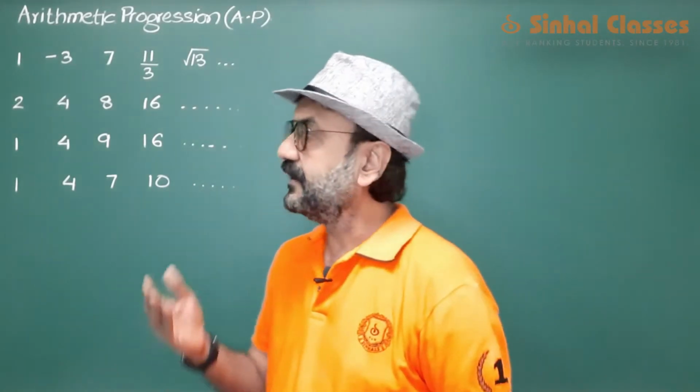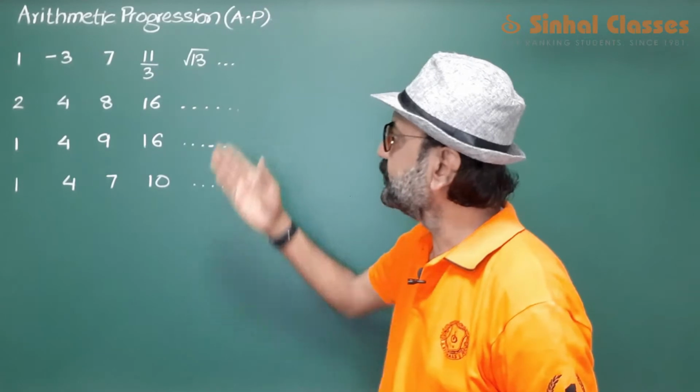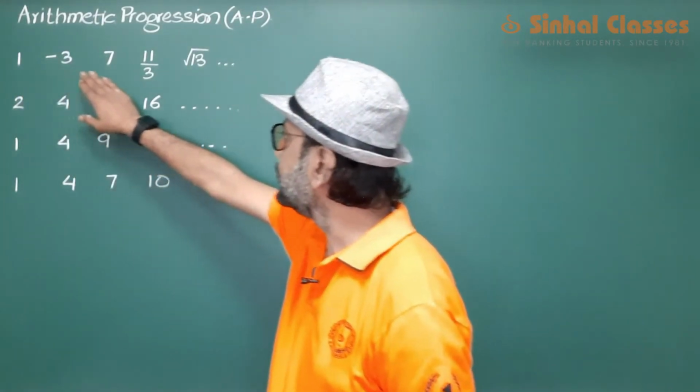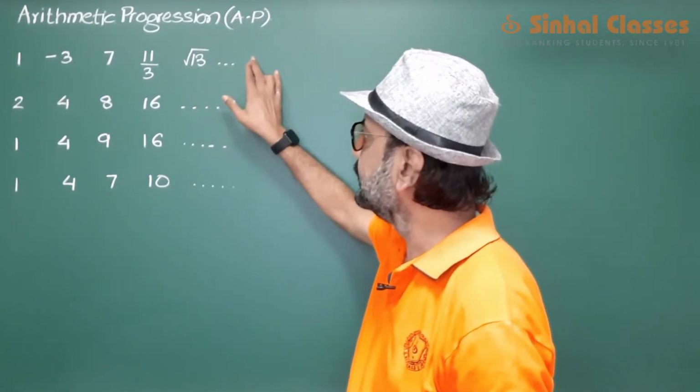Look at the first example. In the first example, you are given 1, minus 3, 7, 11 upon 3 and root 13. Now if I ask you, my dear students, can you predict the number which will come after root 13?